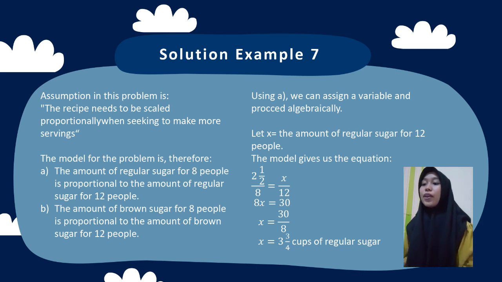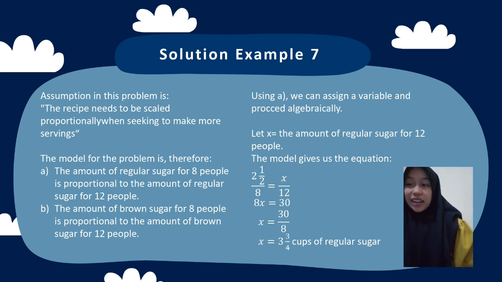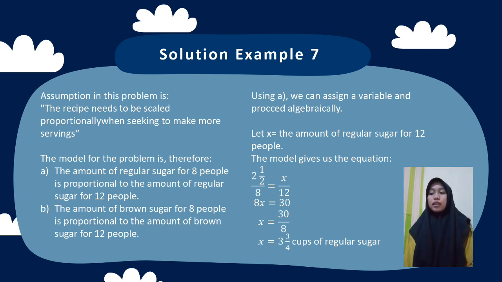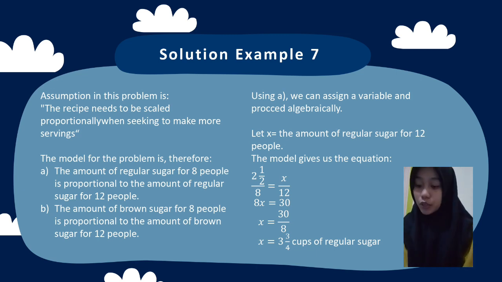Using A, we can assign a variable and proceed algebraically. Let x be the amount of regular sugar for 12 people. The model gives us the equation 1 1/2 per 8 equals x per 12. So 8x equals 18, x equals 18 per 8, and x equals 2 1/4 cups of regular sugar.